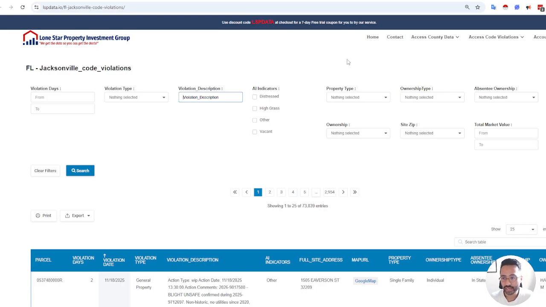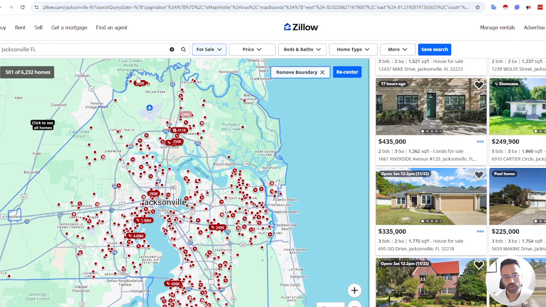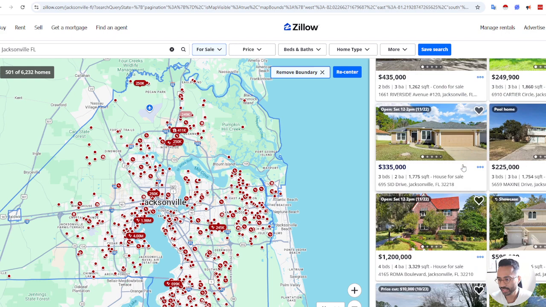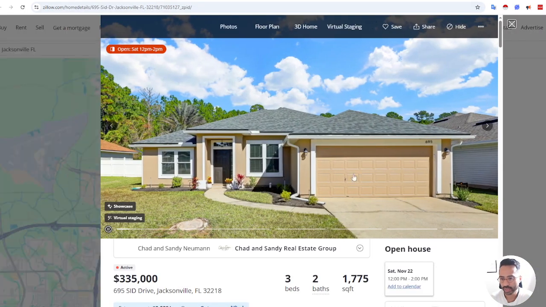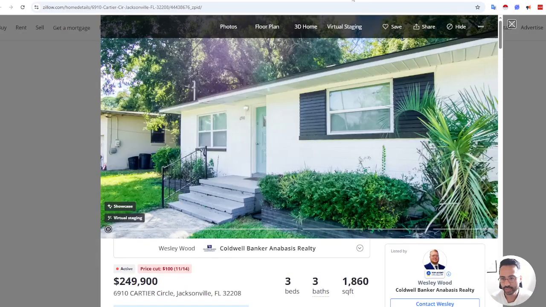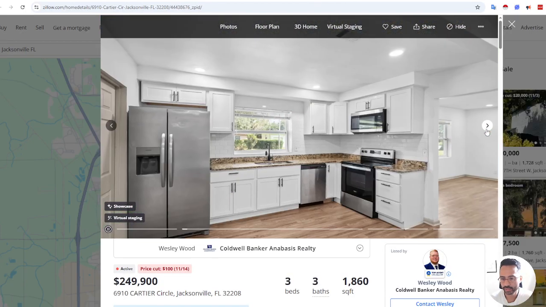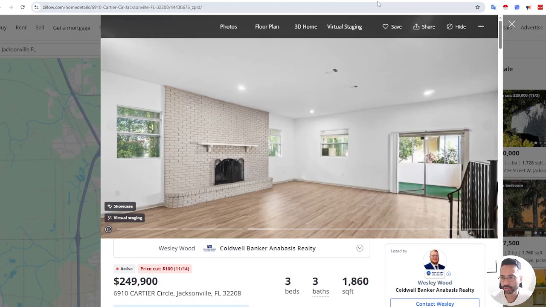Anyways, let's walk through a real use case. If you find yourself looking at Zillow listings, I like going through those listings, because sometimes I can see properties that have recently been fix and flipped or refurbished. This one may not be it. Let's take a look at this one. This looks like a potential flip.